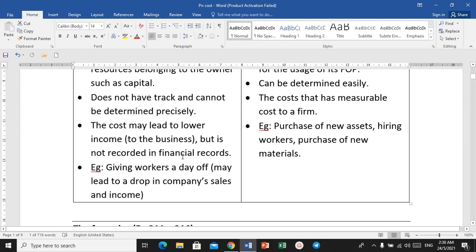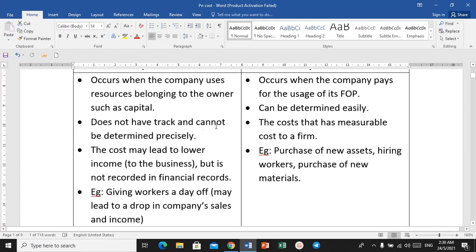Why? Because this action may lead to a drop in company's sales and income. So this is why it is said that implicit cost does not have track and cannot be determined precisely. Okay, it is so subjective. It does not come in money form. It cannot be counted, but it is actually a cost, more like a loss for the company. But we does not say it loss because it does not happen at the end of the accounting year, but it is actually a cost.